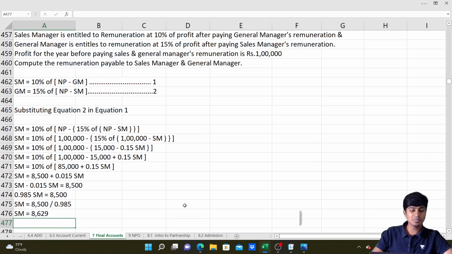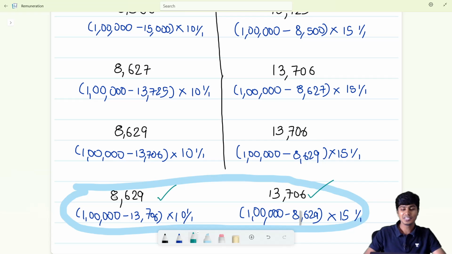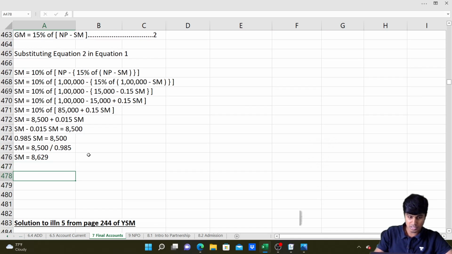So how much is sales manager's remuneration? 8,629. That's the same answer as we found here. See here, 8,629. Is this the end? No, no, no, no, no. We just found sales manager's remuneration. We need to find general manager's remuneration. How do we find general manager's remuneration?